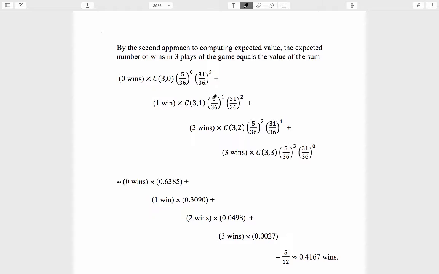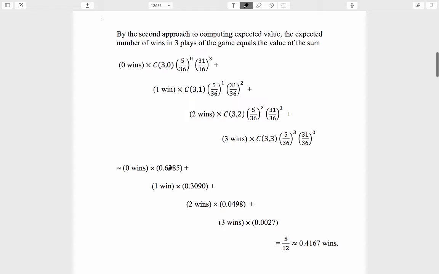You could work these fractions out exactly, or you could just use the calculator and compute them in decimal form. They work out approximately to the following: 0 wins times a fairly large probability. It is more likely than not, in 3 plays of the game, in 3 rolls of the dice, that you will get 0 wins. There is almost a 64% chance that you will end up with 0 wins. There is almost a 31% chance that you will end up with 1 win. Well, between 0 wins and 1 win, that's almost all the likelihood. That's almost 95%. There's a nearly 5% chance that you'll get 2 wins, and almost no chance at all that you'll win all 3 times.